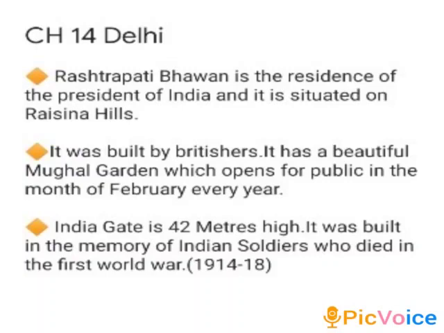Delhi also has India Gate, which is 42 meters high and it was built in the memory of Indian soldiers who died in the First World War. The First World War was between 1914 and 1918 and a lot of Indian soldiers died during this war. So in their memory, India Gate was built.